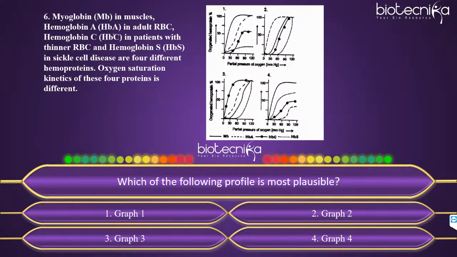So this is again related to graph based questions. Myoglobin, Mb, in muscles; hemoglobin A, HbA, in adult RBC; hemoglobin C, HbC, in patients with thinner RBC; and hemoglobin S, HbS, in sickle cell disease. These are 4 different hemoproteins. Oxygen saturation kinetics of these 4 proteins is different. These are the 4 graphs. Which of the following profiles is most plausible?